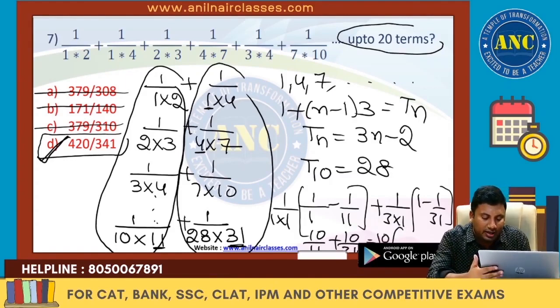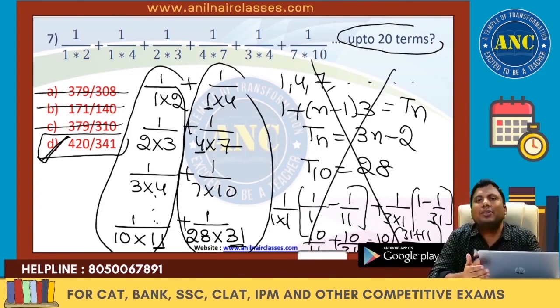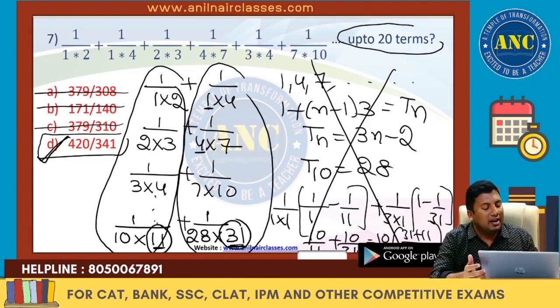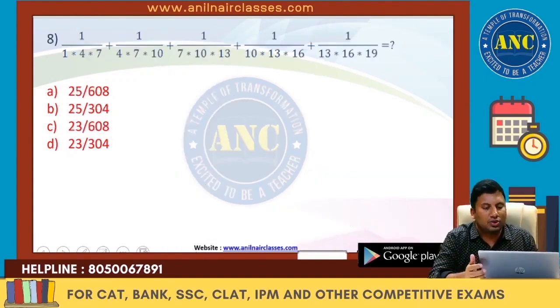Suppose I take 10 common, 11 into 31, so 31 plus 11, 442 into 10. You don't need to solve this. This is what I am trying to say, to save your time. The last numerical value is 11, the last numerical value is 31. The answer should be divisible by 11 and 31. Next question.